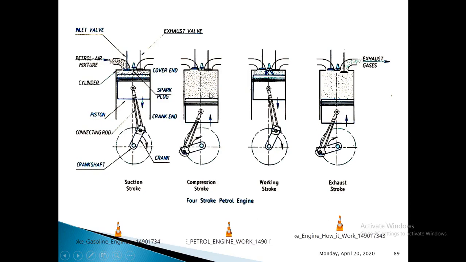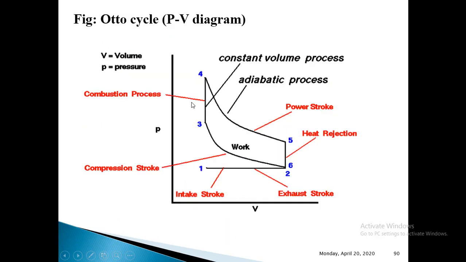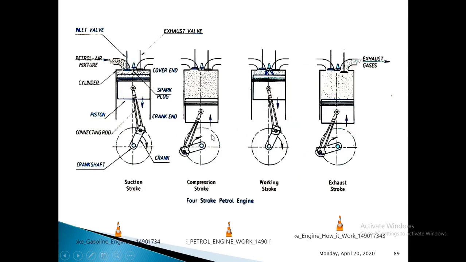Now let us see how we represent this compression stroke on the PV diagram. You can see the line from 2 to 3. This process represents the compression stroke. During the compression stroke, we all know that the pressure goes on increasing, whereas the volume goes on decreasing.